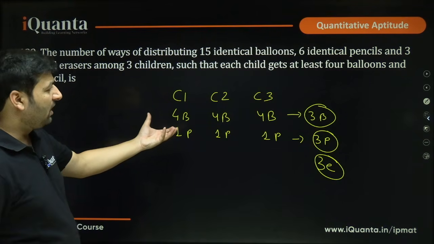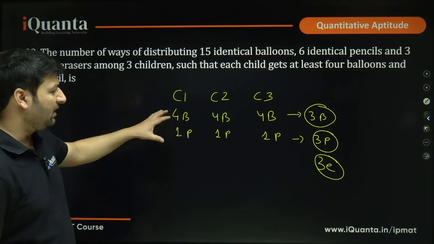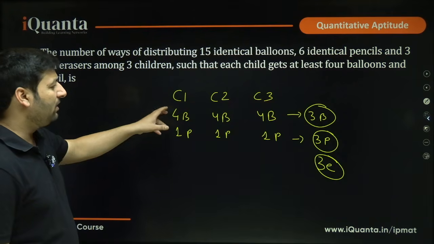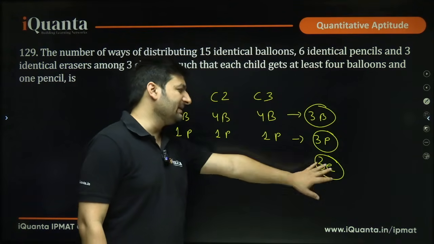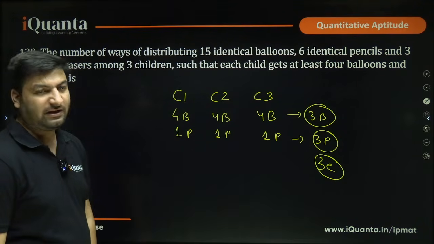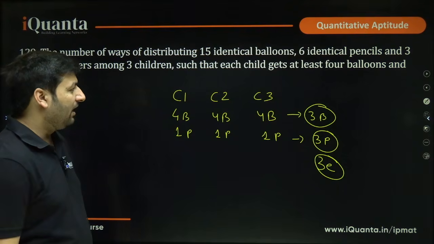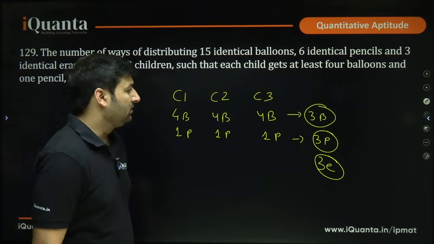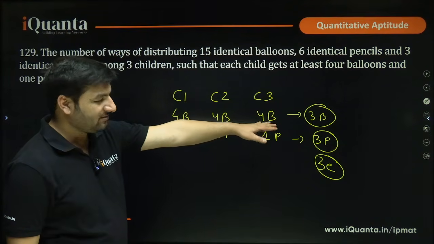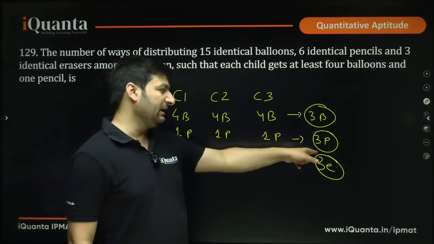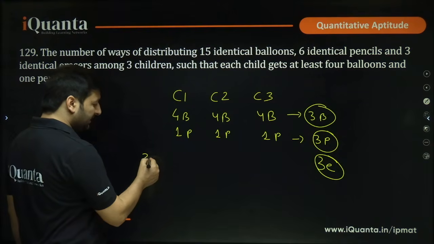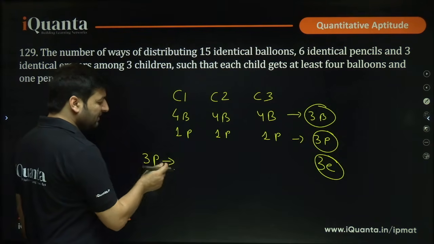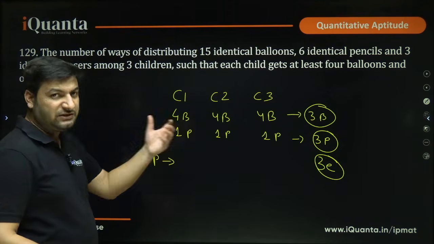So what are we basically going to do here? We now want to see how the remaining 3 balloons, pencils and erasers will be divided among these students. I hope this much is clear. So now can I say that there are 3 identical balloons, 3 identical pencils, 3 identical erasers. Let me deal with 3 pencils first. Let me see how these can be distributed among each child.